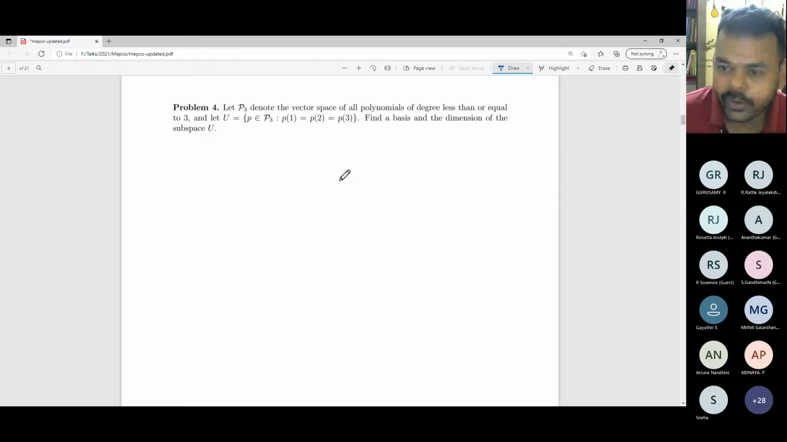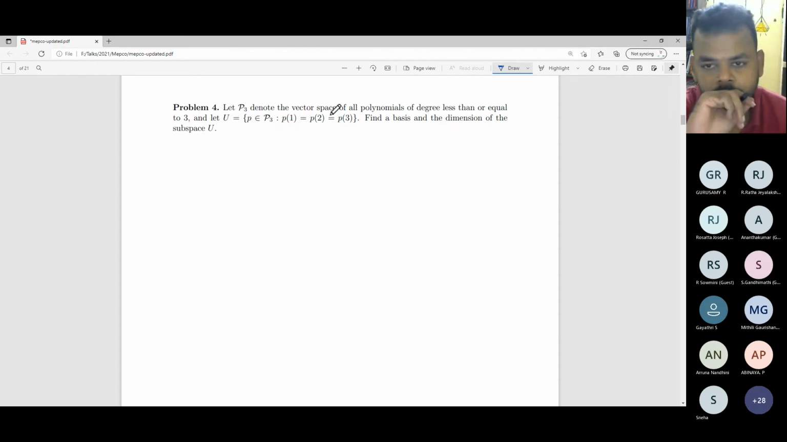Okay, the problem is, you consider P3, the vector space of polynomials of degree at most 3, and you consider the collection of all polynomials which satisfy this property: P of 1 equal to P of 2 equal to P of 3. That means P is a polynomial, you evaluate it at the point 1, at the point 2, and at the point 3. They are the same.